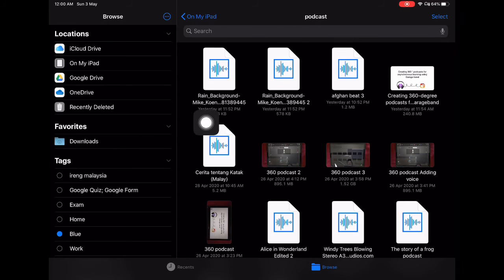and there you have it, the rain background sound from the website soundbible.com for your use.